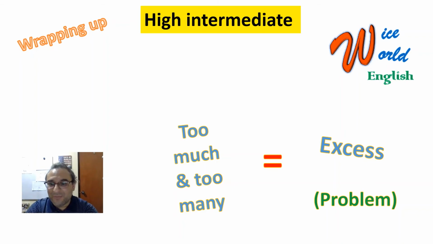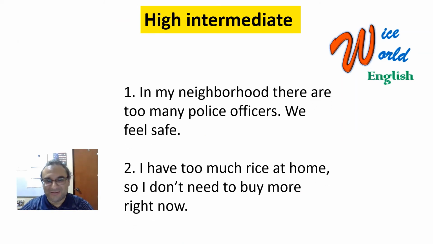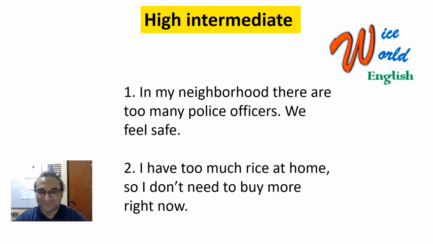Okay, let me give you an example of how sometimes we can accidentally use too much and too many incorrectly. Look at these two sentences, in which we are using too many and too much incorrectly. I want you to pause the video for a moment and think about the correct quantifiers that you would need to use instead of too many and too much. Think about it. Pause the video. I hope you paused the video, and now we're gonna check the answers.